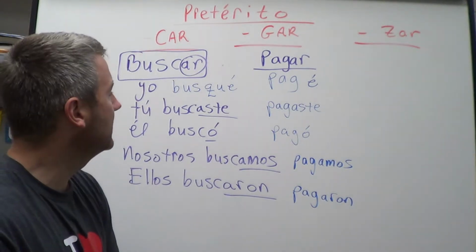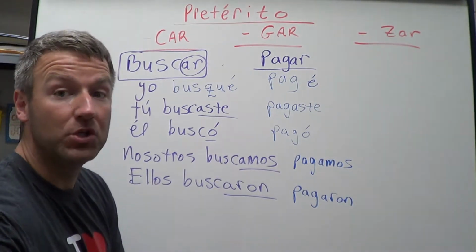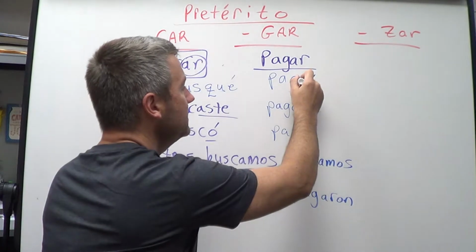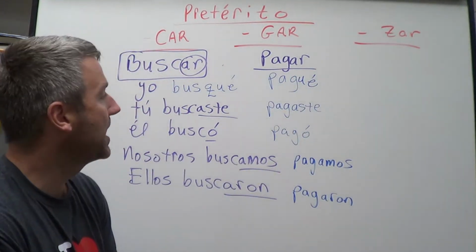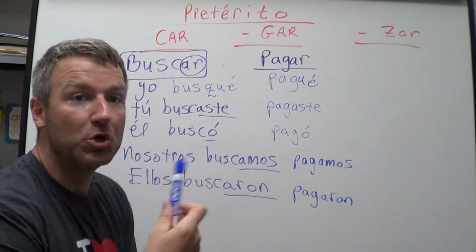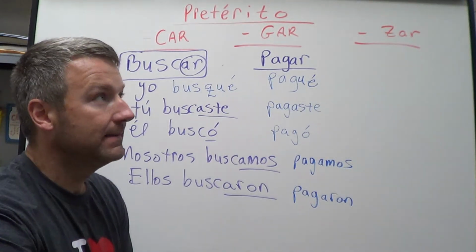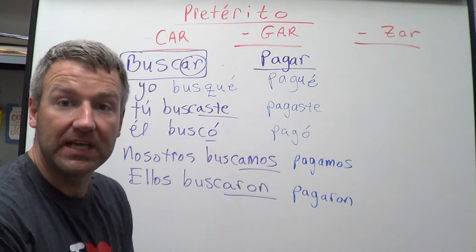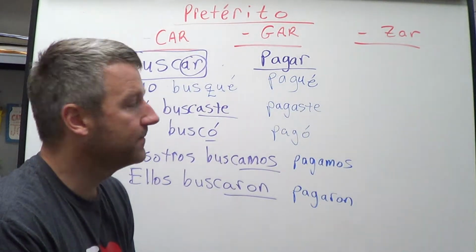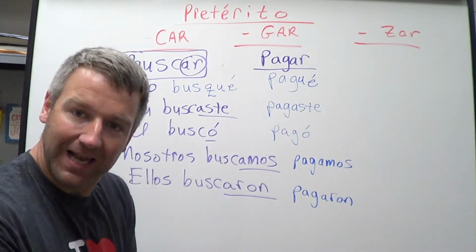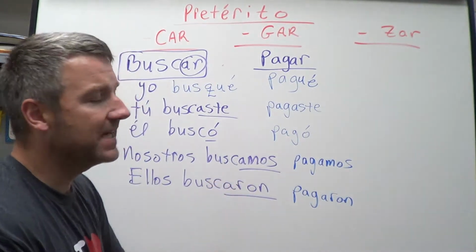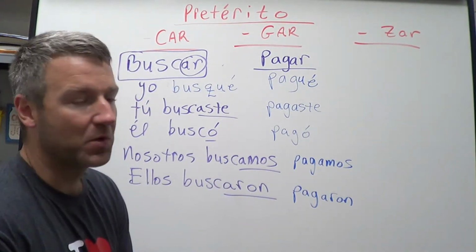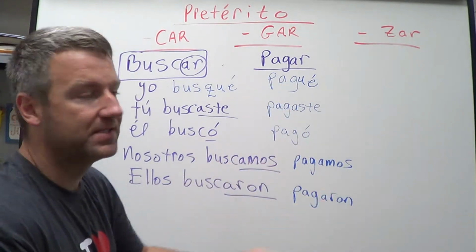What do we insert in there? A U. So all you're going to do is insert a U to get that G sound. Pagué. Yo pagué la comida el otro día. I paid for the food yesterday. ¿Tú pagaste la cuenta? Did you pay the bill? So that's how we would use that. Okay, again, maintaining that g sound.